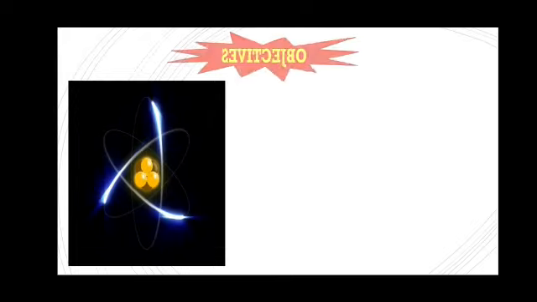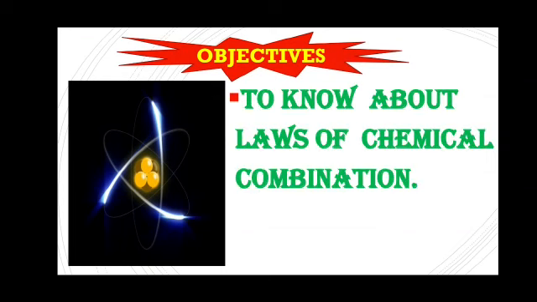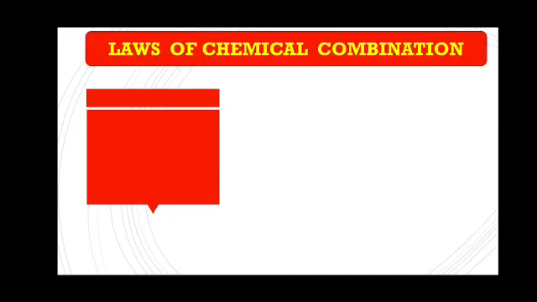First of all, as we know, in chemistry we study a large number of chemical reactions or chemical combinations, and these reactions are associated with some basic laws. Today we discuss the laws of chemical combinations. Let us start the laws of chemical combinations.